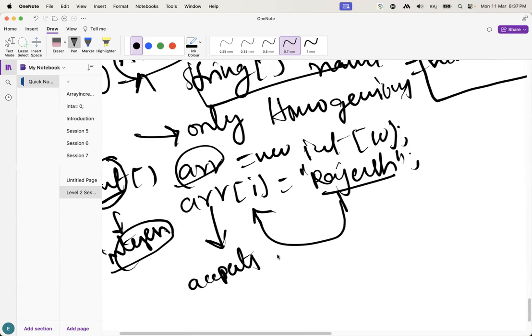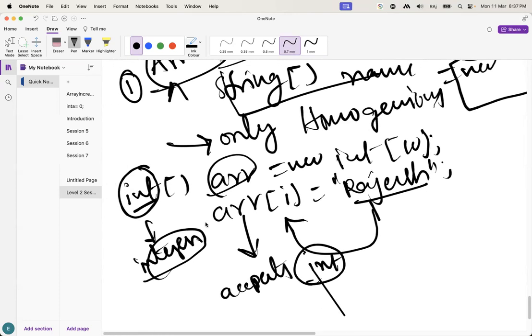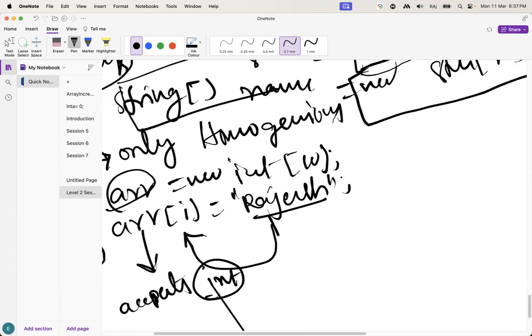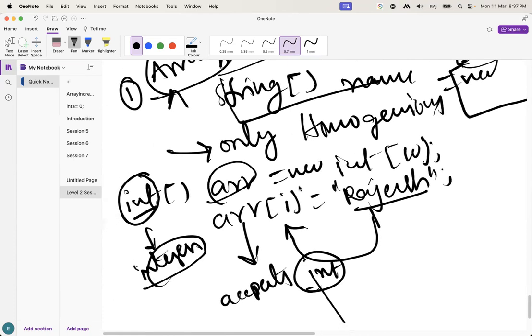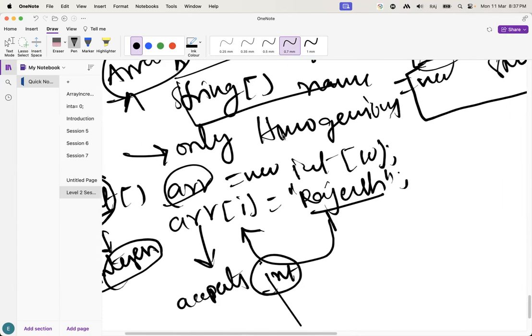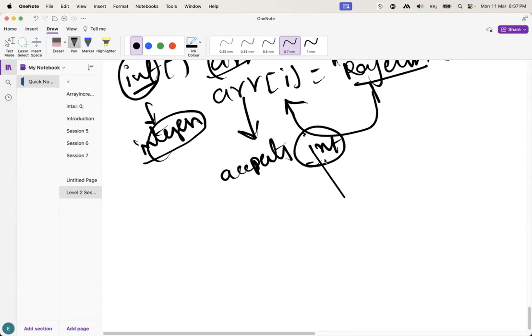Here we have created int type, so only that it is going to accept. Guys, you can understand why only homogeneous elements are accepted. That's why we are creating arrays, guys. If you give anything other than the int type, it will give an error. Guys, understand this one? I hope it's clear, guys. These are the basics of arrays.